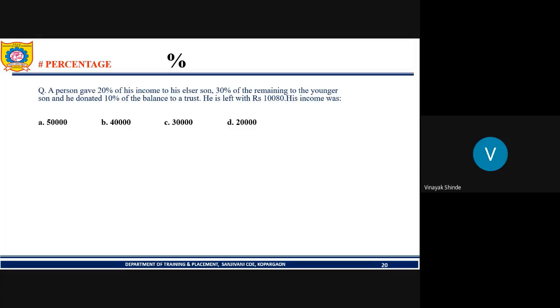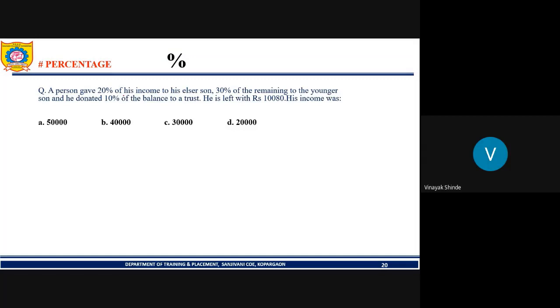Yes. If anyone is having doubt in this question, please ask me. I will solve it again. Yes or no? Tell me. So let's see. I think only two people are able to solve the question. So I think there is a need to solve the question. Okay.